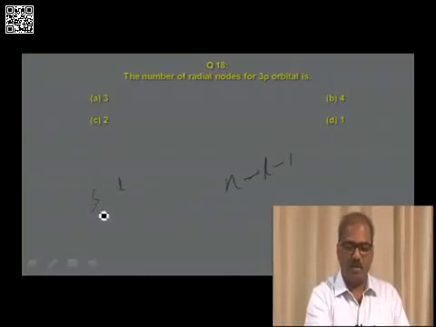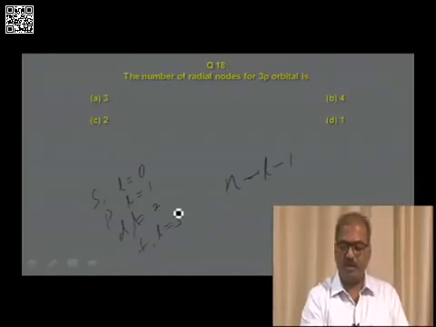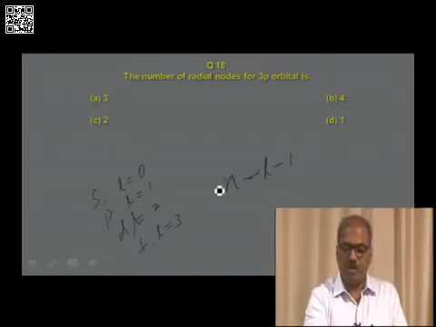For s orbital, l is equal to 0. For p orbital, l is equal to 1. For d orbital, l is equal to 2, and for f orbital, l is equal to 3.